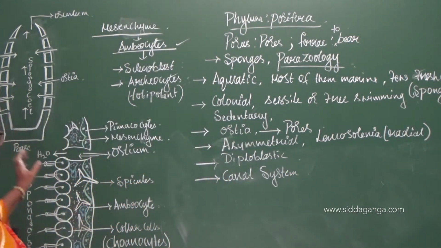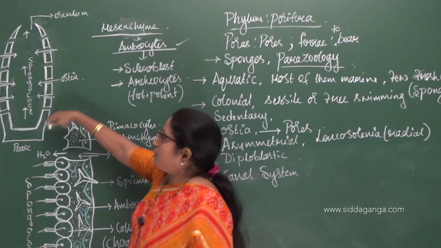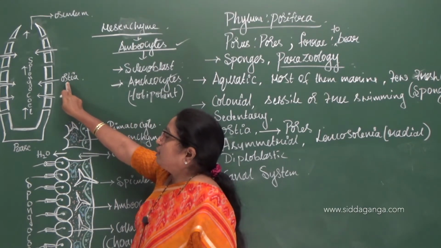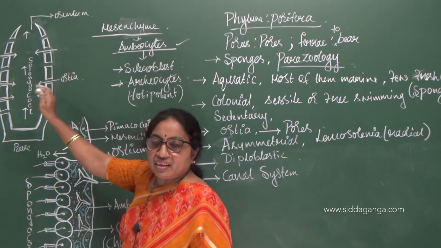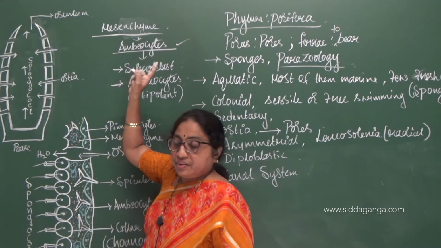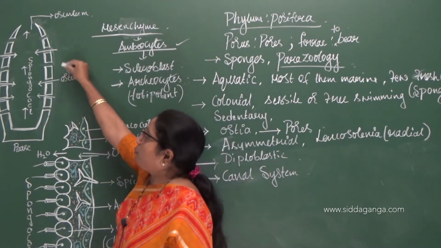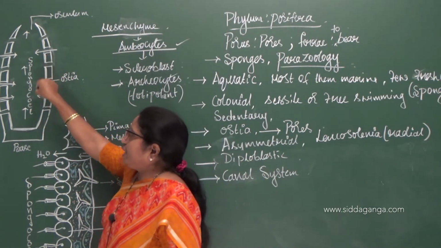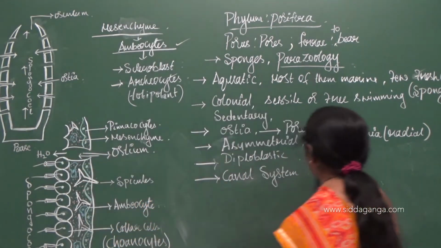See, you can see the figure of the canal system written over here. These are the pores on the body, which are called ostia. Ostia open exteriorly, so through these ostia water will enter. You know, sponges are present in water; they live in water, aquatic they are, right? So water enters into the body of the sponge through these tiny pores, which are called ostia, and enters a bigger cavity present inside the body of the sponge, which is called spongocoel